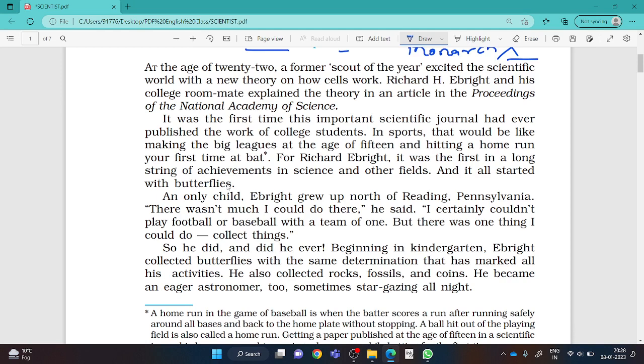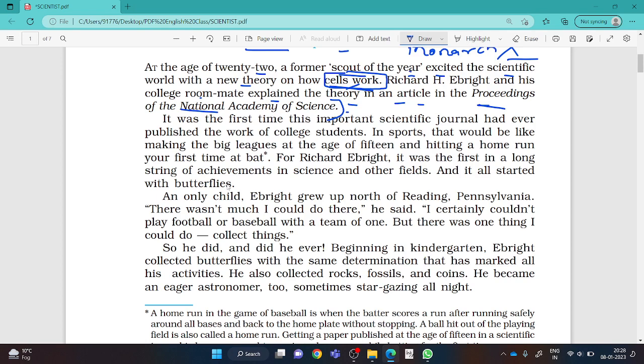So see here. At the age of 22, a farmer, caught up the air, excited the scientific world with a new theory on how cells work. Richard Ebright and his college roommate explained the theory in an article in the Proceedings of the National Academy of Science. In short, Richard Ebright with his college mates gave a theory on how cells work, basically cells of butterflies. Understood? And his theory was published in an article in the Proceedings of the National Academy of Science.